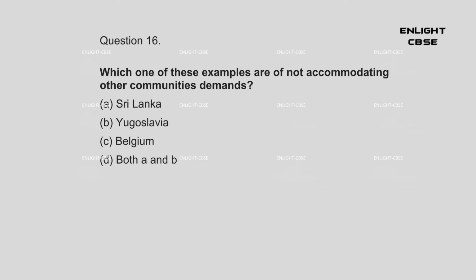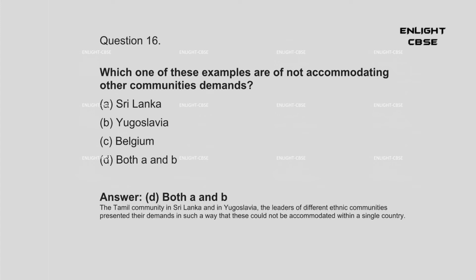Question 16. Which one of these examples are of not accommodating other communities' demands? A. Sri Lanka. B. Yugoslavia. C. Belgium. D. Both A and B. Answer: D. Both A and B. The Tamil community in Sri Lanka and in Yugoslavia, the leaders of different ethnic communities presented their demands in such a way that these could not be accommodated within a single country.